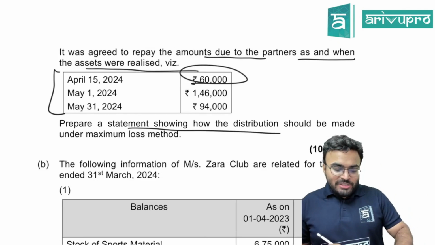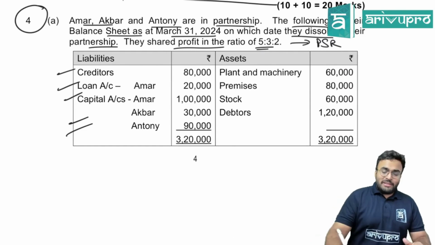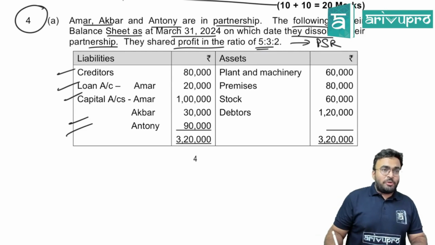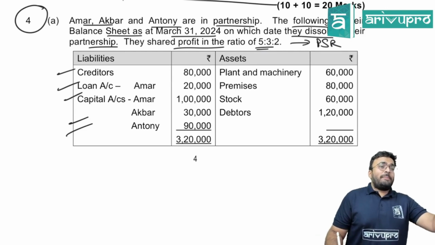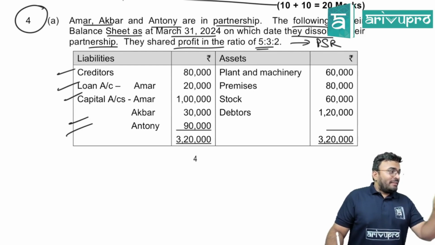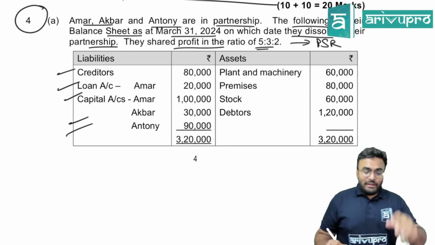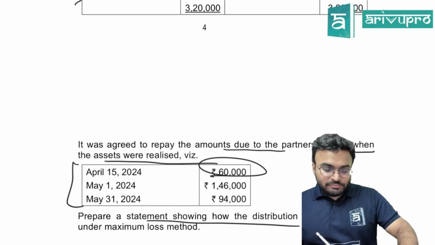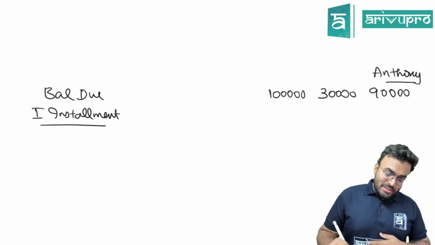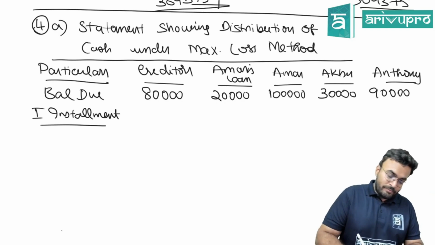No cash. If there was cash, tell me what possibilities. Cash will be there over here. That cash also we have to add. And then they will tell the amount to be kept aside for dissolution expenses. That amount you have to keep on the side. Clear? So amount received is 60,000. Whom will you pay?